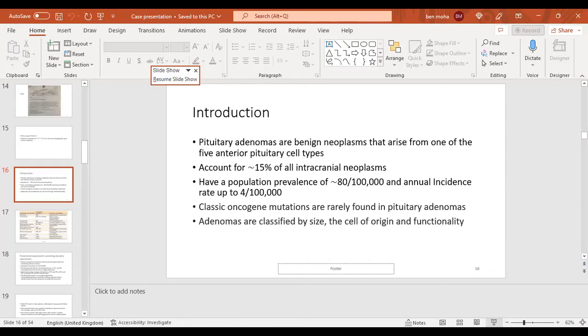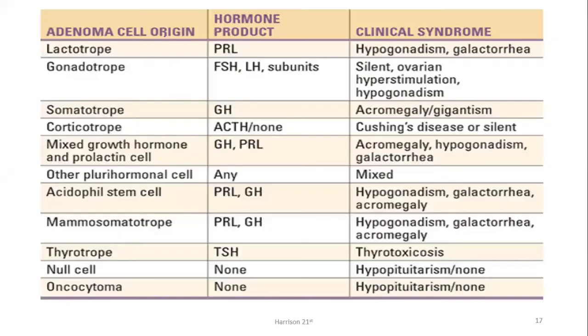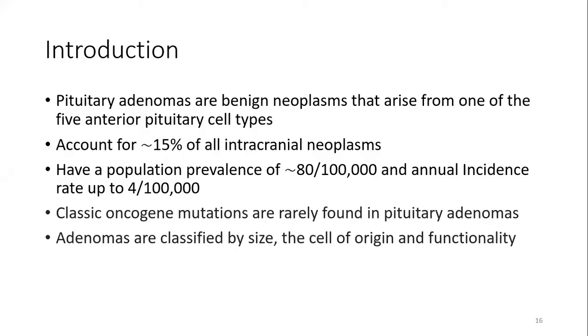Usually they are benign. More than 99% of cases are benign. Benign neoplasms that arise from one of the five anterior pituitary cell types. So we all know that there are different cell types in the anterior pituitary, including the somatotrope and the gonadotrope, the corticotrope, and the thyrotrope. And the other is the lactotrope, the one which will produce prolactin.